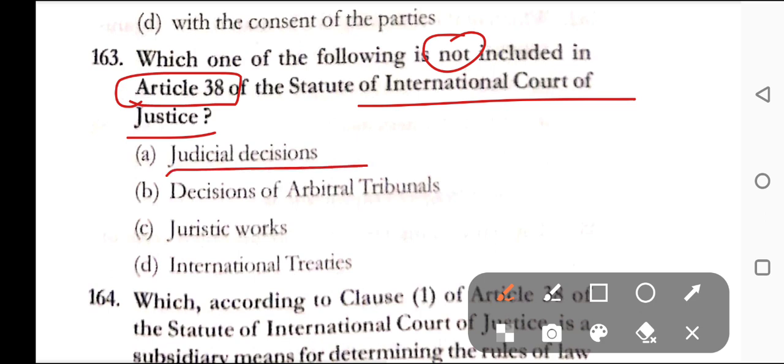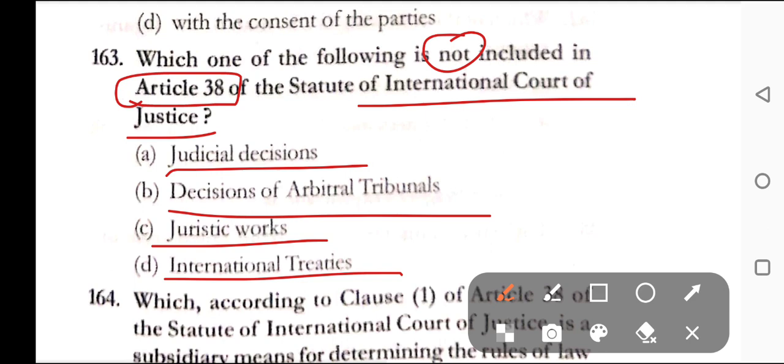Option A, judicial decisions. Option B, decisions of the arbitral tribunals. Option C, juristic works. And option D, international treaties. Correct answer here is option B, that is decisions of the arbitral tribunals.